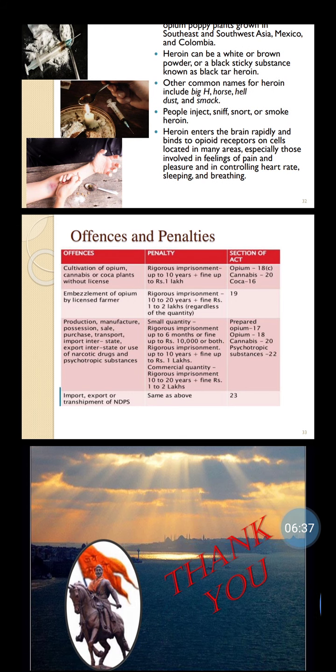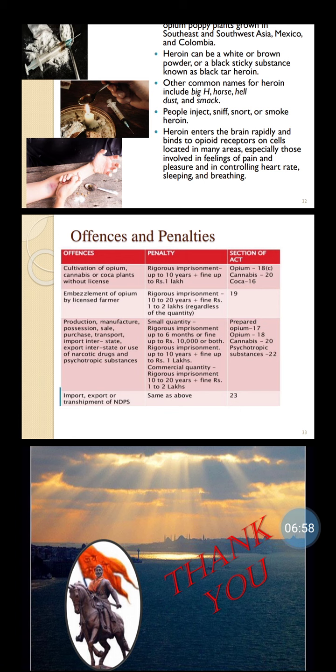Then, second, embezzlement of opium by licensed farmer. Penalties: rigorous imprisonment 10 to 20 years plus fine up to 1 to 2 lakhs regardless of the quantity. Section of this act, that is 19.